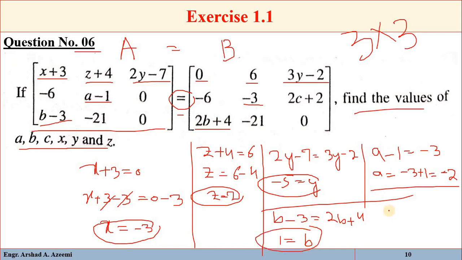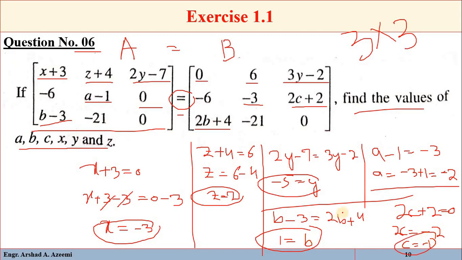Similarly, we will see that 2c plus 2 is equal to 0. Subtract 2 from both sides, so you will get 2c is equal to minus 2. Now divide both sides by 2, so you will get c equal to minus 1.